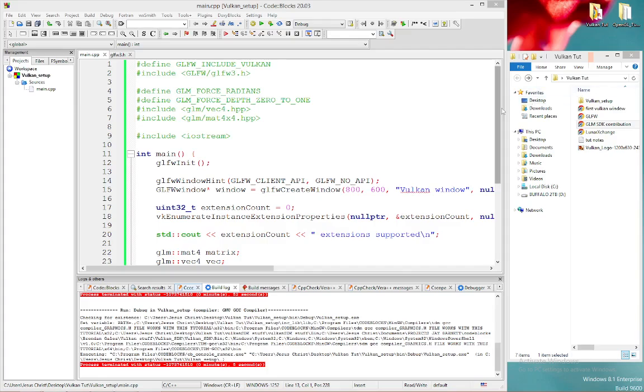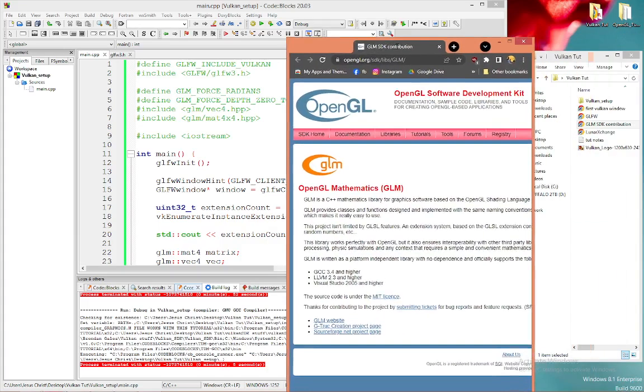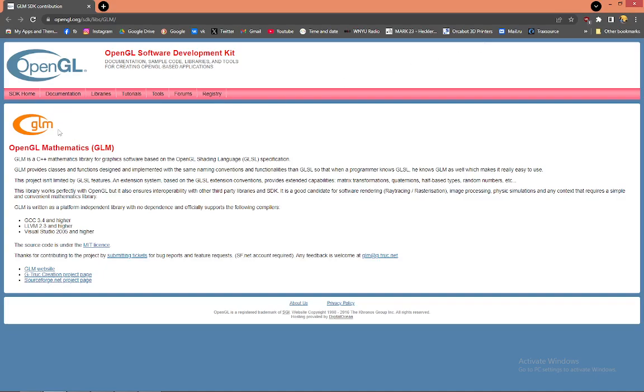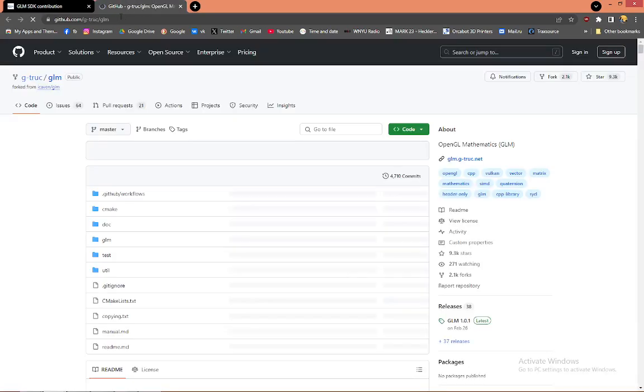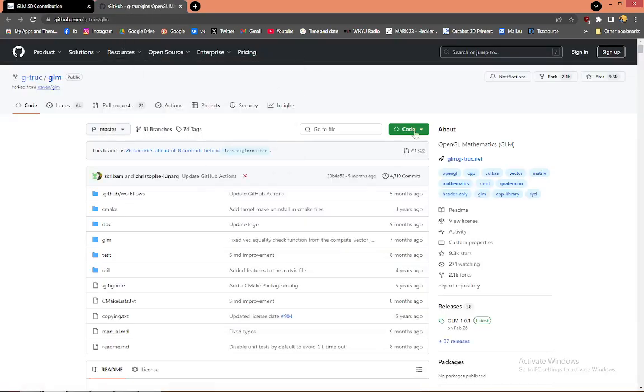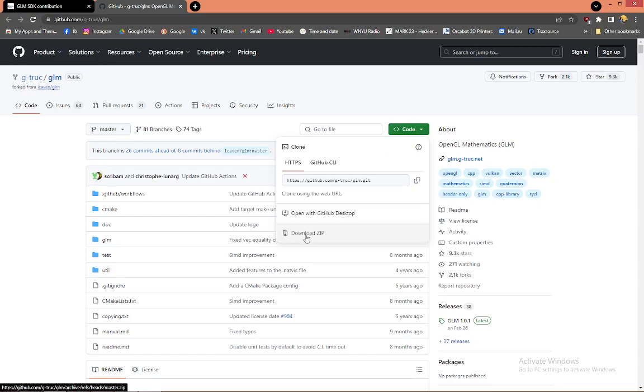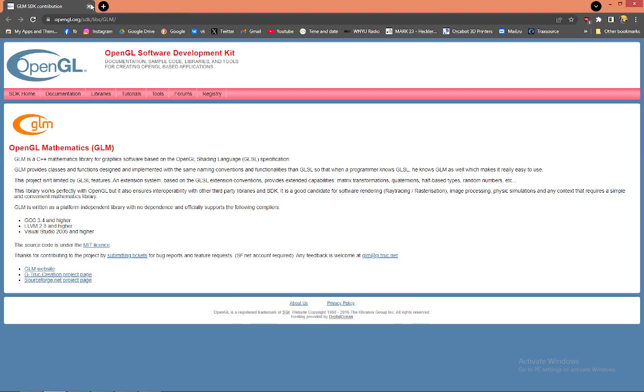If you need to go to the GLM website, this is the GLM website. You click on GLM website down here. You download it at the GitHub. You click on code and download zip, and that's going to be your GLM.